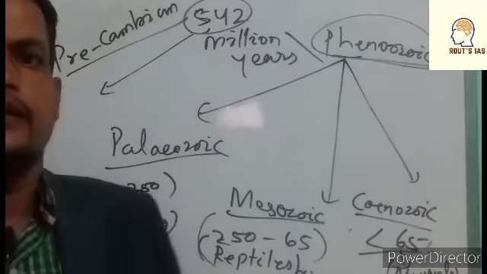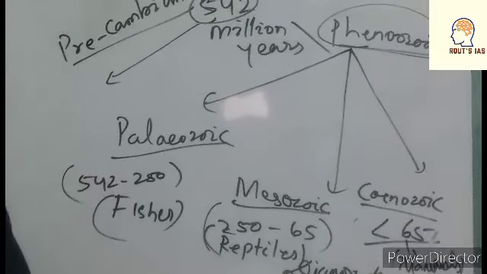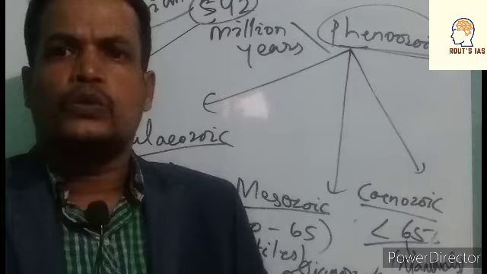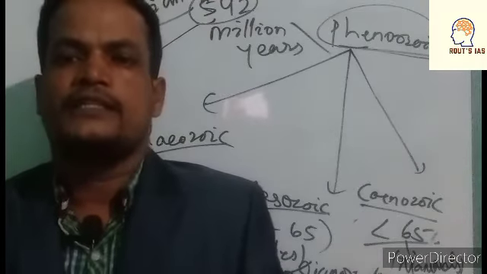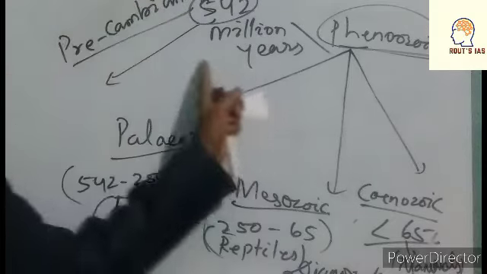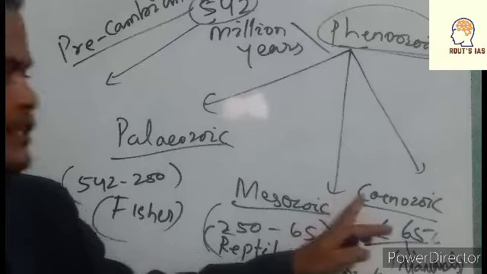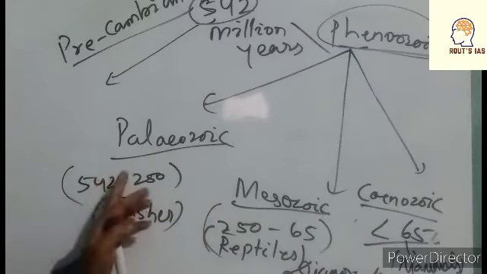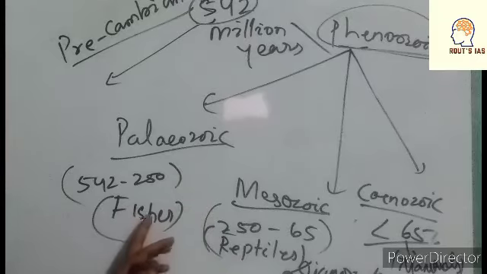So again, age of mammals. So 542 million years ago is taken as the reference period. Before that it is called Precambrian, and after that it is called Phanerozoic. And Phanerozoic is divided into Paleozoic, Mesozoic, and Cenozoic. Paleozoic belongs to the period 542 to 250 million years ago, and this is called the age of fishes.